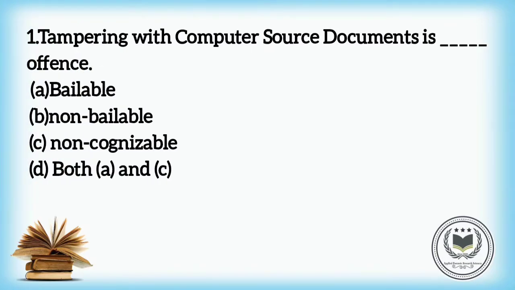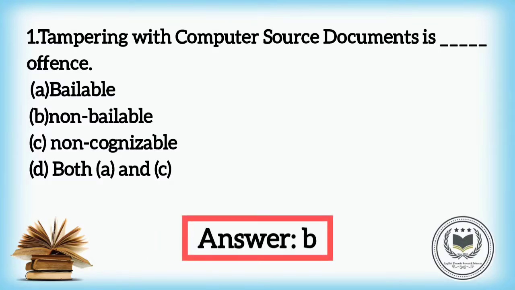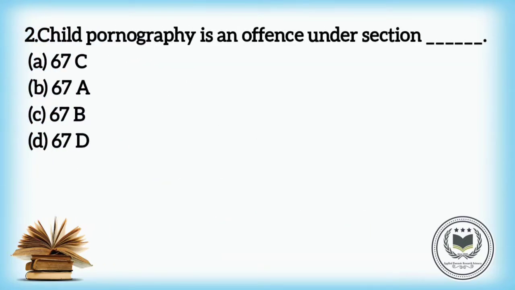First, tampering with computer source documents is dash offence. The options are A. Bailable, B. Non-bailable, C. Non-cognizable, and D. Both A and C. The answer is B. Non-bailable.